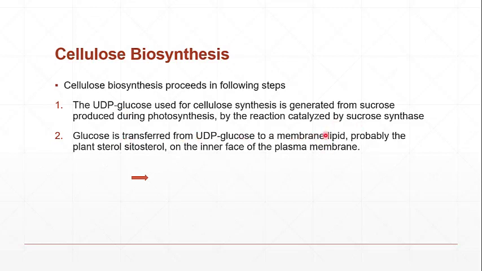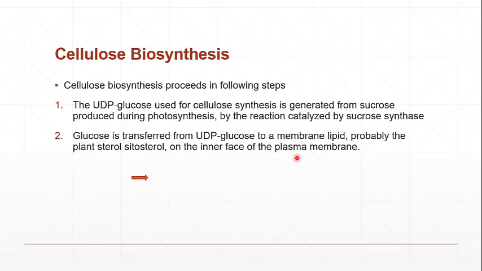So remember, in the synthesis of cellulose, there is one crucial step, one different step, which is found only here and not found in any other pathway. And what is that step? The UDP glucose is not directly linked with the growing polysaccharide chain, but it first binds to the membrane lipid. So probably that particular lipid is the sterol, cytosterol, on the inner face of the plasma membrane.